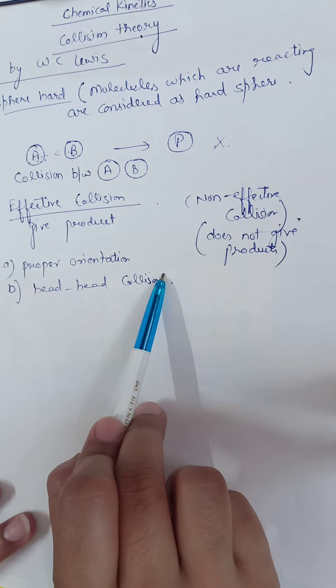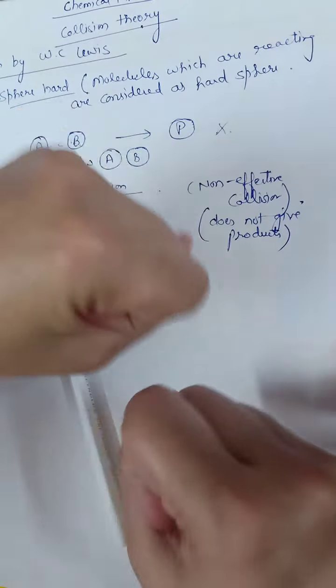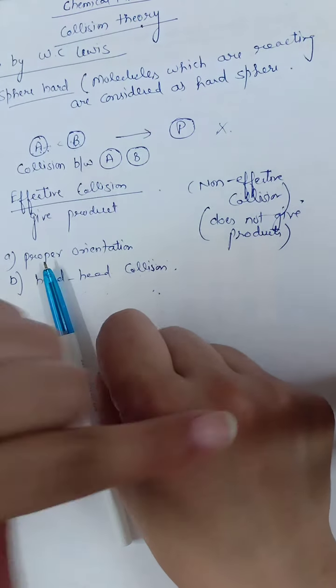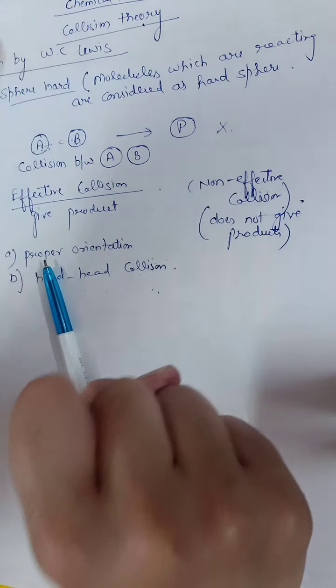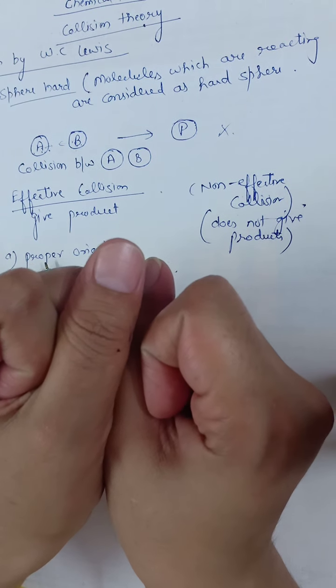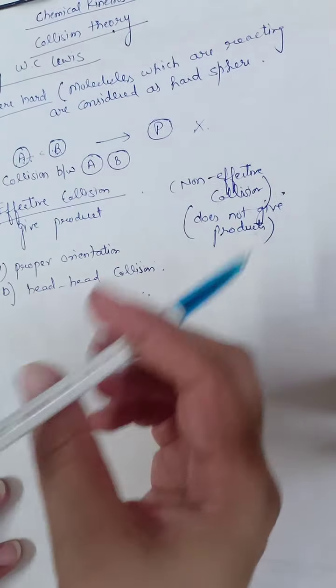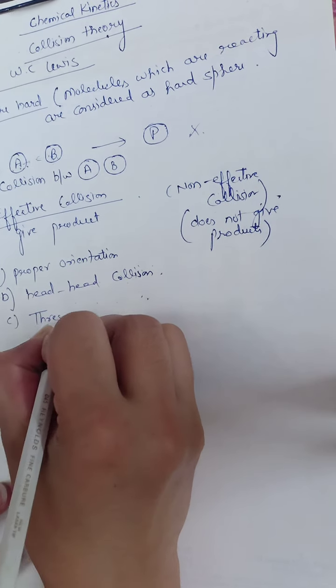And one more thing: if A wants to collide with B, then there must be some minimum energy for collision. That means A requires minimum energy to collide with B, and that minimum energy is known as threshold energy.